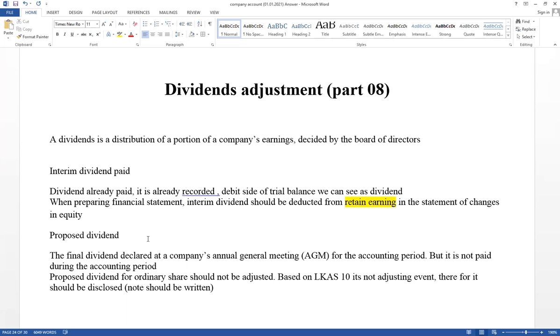Proposed dividends for ordinary shares is 5 million, 10 million, like that. Those are the things to keep in mind. Interim dividends can be adjusted. It means dividends paid during the accounting period. Cash account credit, dividends account debit. It is available in the trial balance. When we prepare the financial statement, that value should be deducted from the retained earnings column. And the second part, proposed dividends: only proposed, not paid in cash. It is not available in the trial balance. Based on LKAS 10, non-adjusting events should not be adjusted in the financial statement. We have to write a note for that.